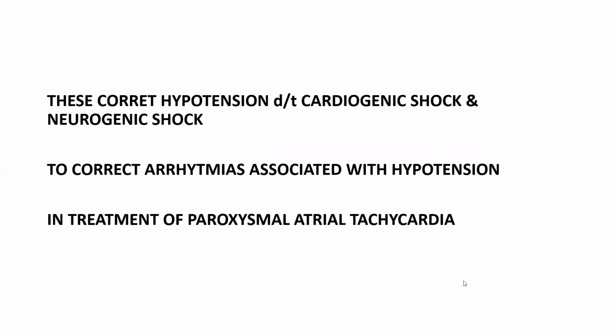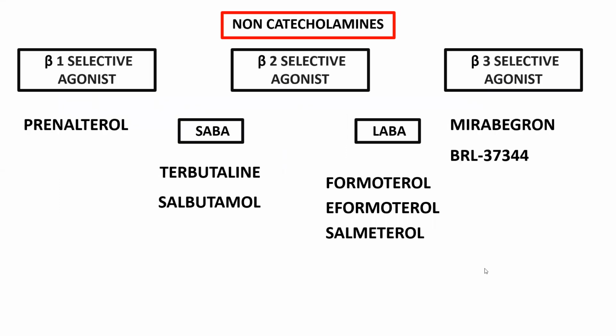Why are they used? These correct the hypotension due to cardiogenic shock or neurogenic shock. They correct the arrhythmias associated with hypotension and treat paroxysmal atrial tachycardia. And coming to the beta agonists, beta 1, beta 2, beta 3, prenalterol and mirabegron, we are not using those two agents now. So here we'll be talking about terbutaline, all these beta 2 agonists, right?